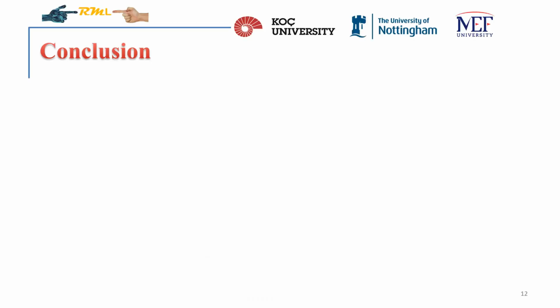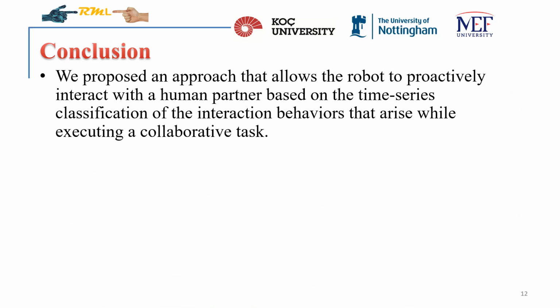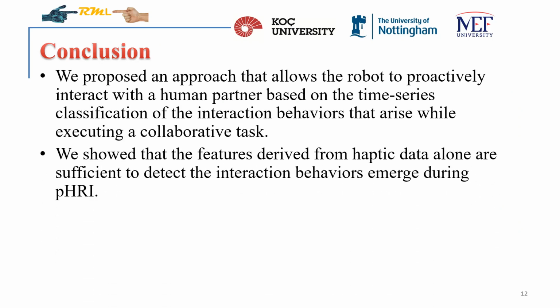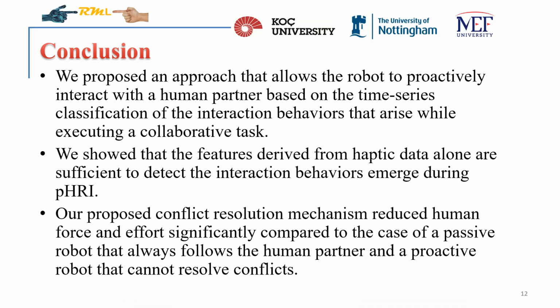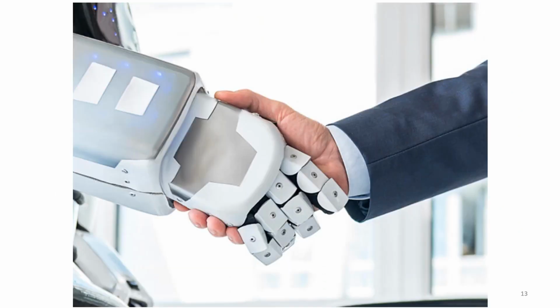In conclusion, we proposed an approach that allows the robot to proactively interact with a human partner based on the time series classification of the interaction behaviors that arise while executing a collaborative task. We showed that the features derived from haptic data alone are sufficient to detect the interaction behaviors that emerge during PHRI. Our proposed conflict resolution mechanism reduced human force and effort significantly compared to the case of a passive robot that always follows the human partner and a proactive robot that cannot resolve conflicts. Thank you for listening.